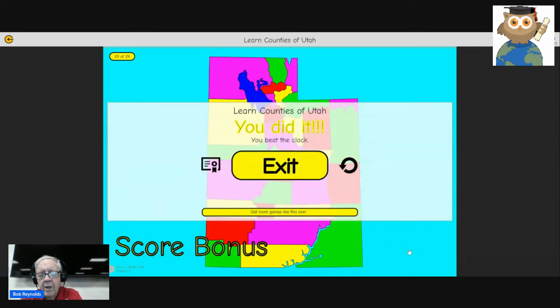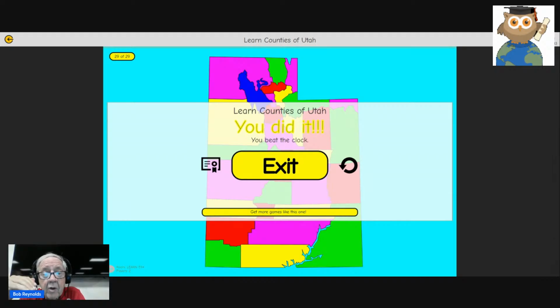And notice at the bottom right, I got those 29, plus I get 12 extra smarts for beating the clock by 12 seconds. So that kind of gives us incentive, a little encouragement, because when you get to certain levels, when you've got a certain amount of smarts, we'll give you bonus rewards, bonus features, things that are more unique to the type of things you might want to learn.